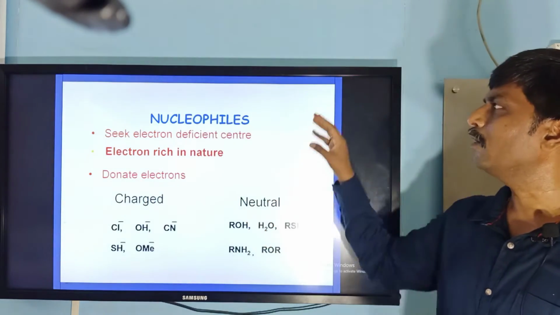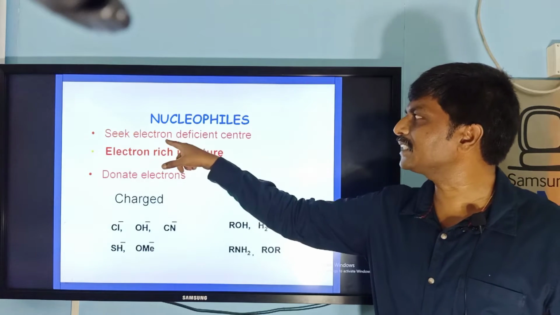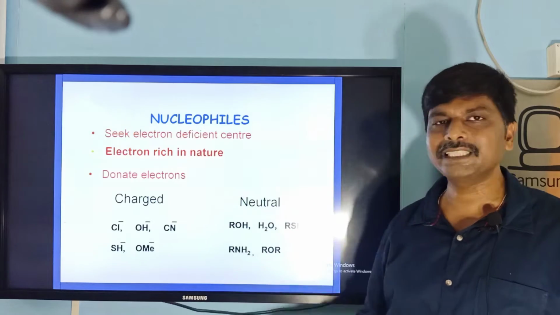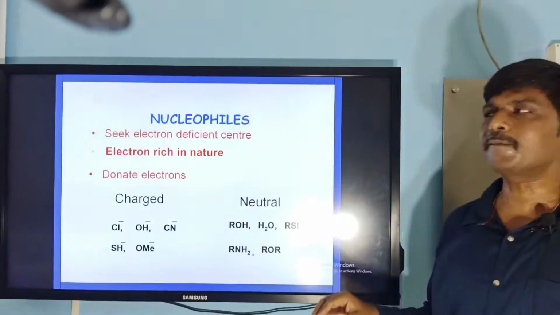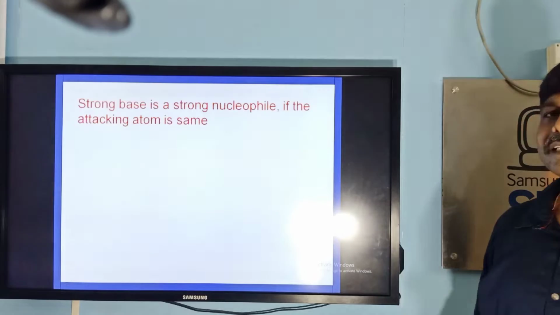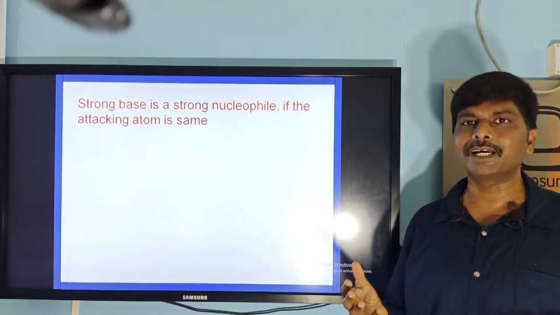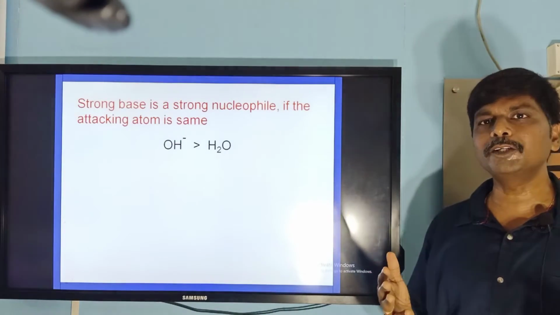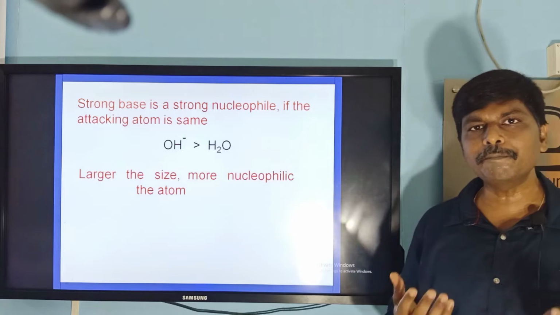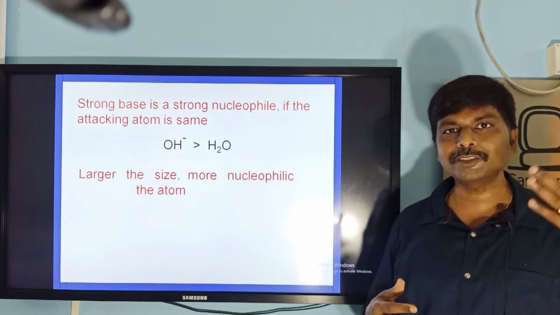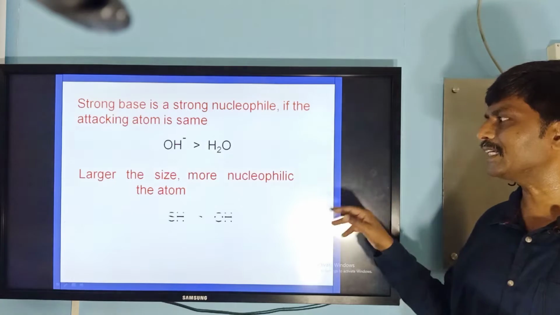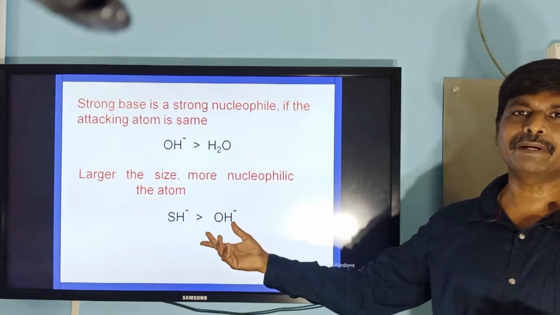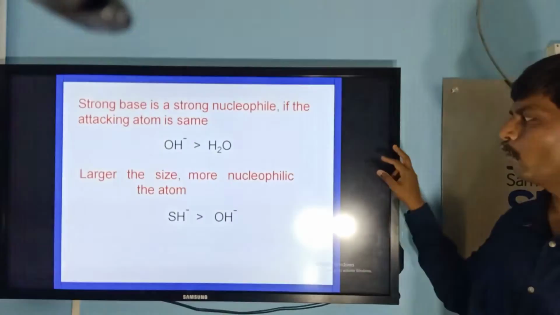Once again I will explain what is a nucleophile. It seeks an electron deficient center because it is rich with electrons. Electron rich in nature, it can donate electrons. These are of two types. Next one, strong base. If a base is strong, then nucleophilicity is more. You can take OH minus is a stronger nucleophile than H2O. Nucleophilicity also depends on size. Sulfur is greater than oxygen in size. So that's why SH minus nucleophilicity is more than OH minus.